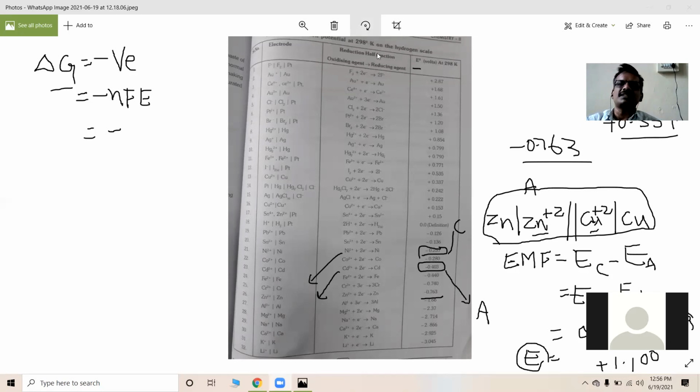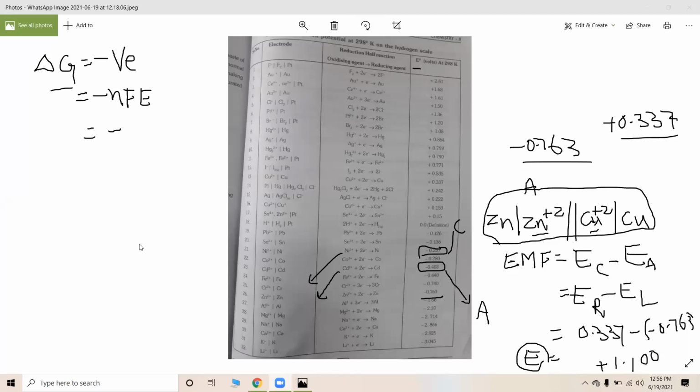Another application of the electrochemical series is that we can observe which element is going to displace which element. For example, take stannic chloride, SnCl4.